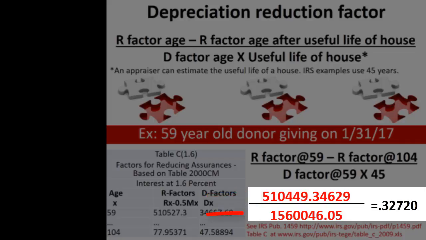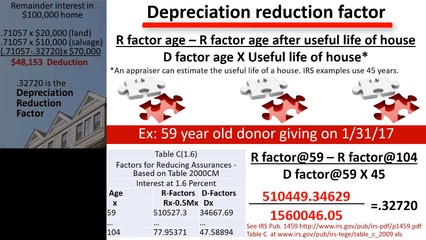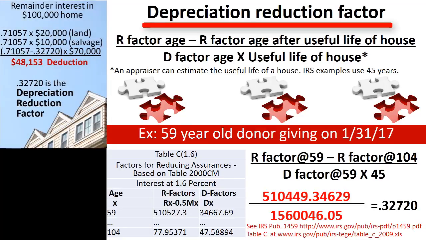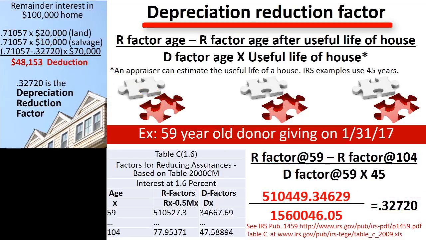Combining the numerator and denominator results in 510,449.34629 divided by 1,560,046.05, or 0.32720. This is the depreciation reduction factor used in the previous calculation. In other words, this is how much less the percentage deduction for the depreciable portion will be as compared with the land portion. In this example, the land portion can be deducted at 71.057%. The depreciable portion must be deducted at 32.720% less.